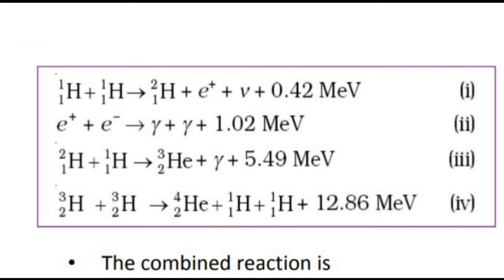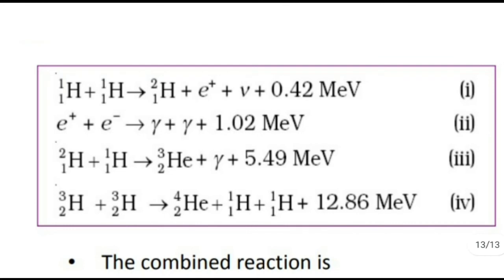In the next step we have e+ and e-. That is, e+ is the positron, antimatter, and e- is matter, that means electron. So the positron is the antiparticle of the electron. Electron and positron combining is called the pair annihilation process. Matter and antimatter combine to liberate energy.